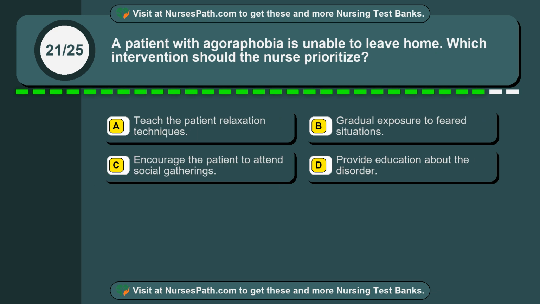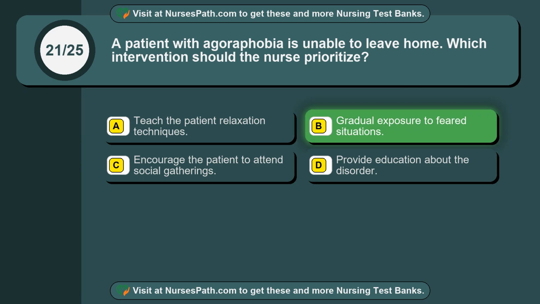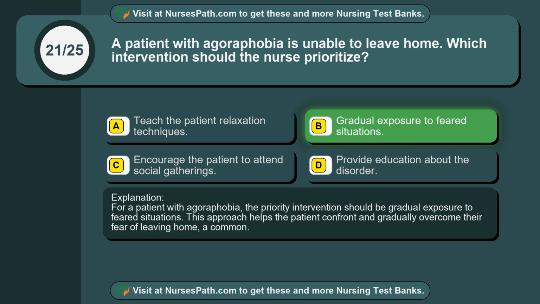Question 21. A patient with agoraphobia is unable to leave home. Which intervention should the nurse prioritize? Option A. Teach the patient relaxation techniques. Option B. Gradual exposure to feared situations. Option C. Encourage the patient to attend social gatherings. Option D. Provide education about the disorder. The correct answer is option B. Gradual exposure to feared situations. For a patient with agoraphobia, the priority intervention should be gradual exposure to feared situations. This approach helps the patient confront and gradually overcome their fear of leaving home, a common.